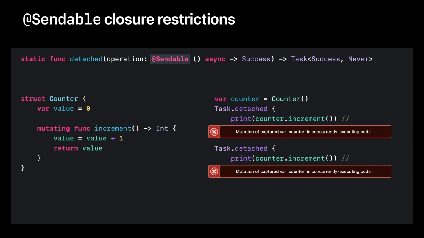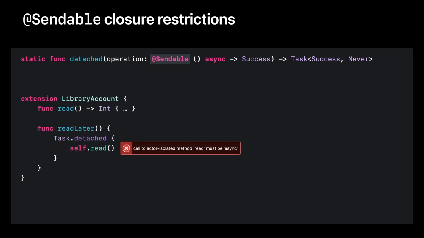Sendable function types are used to indicate where concurrent execution can occur, and therefore prevent data races. Here's another example we saw earlier. Because the closure for the detached task is sendable, we know that it should not be isolated to the actor. Therefore, interactions with it will have to be asynchronous. Sendable types and closures help maintain actor isolation by checking that mutable state isn't shared across actors and cannot be modified concurrently.